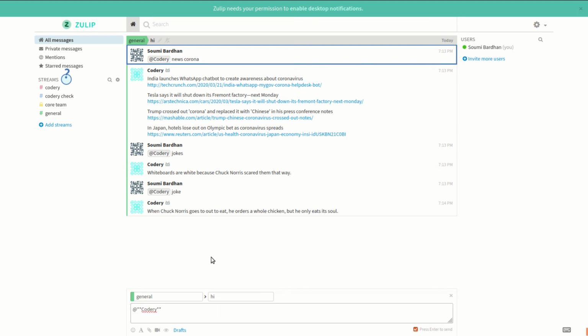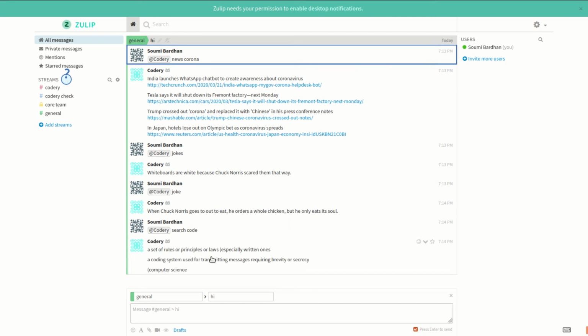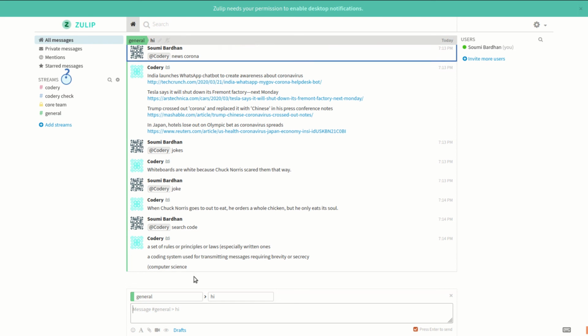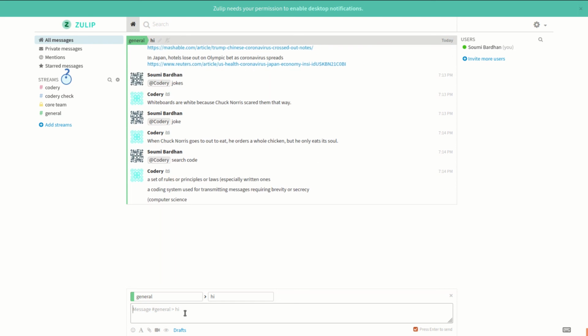Now let's check out some search terms. Codery lets you search any keyword by typing in Codery search and the keyword, and then it will give you the meaning of that word. Here we search Codery computer. Yeah, it gives the output.